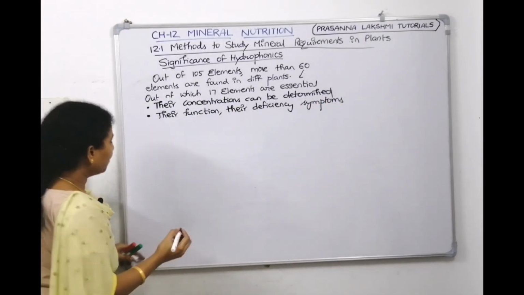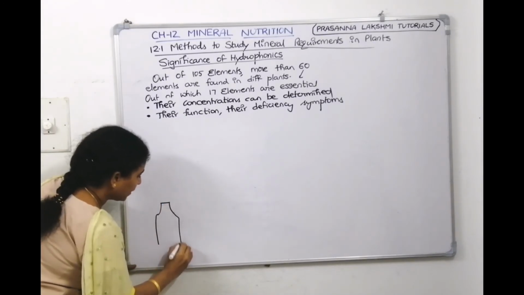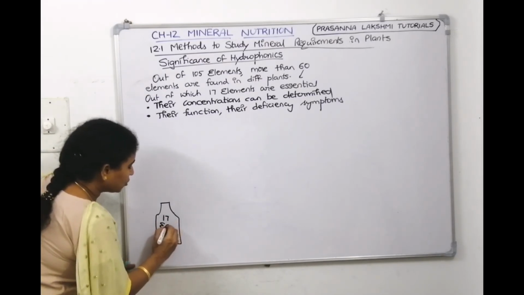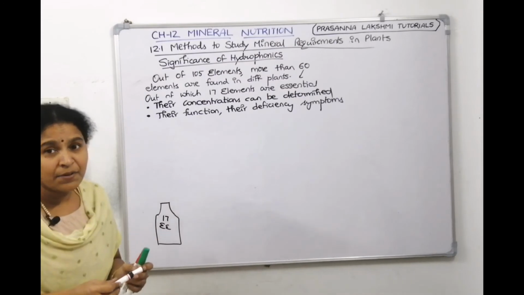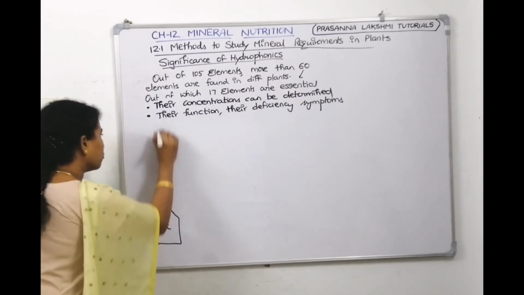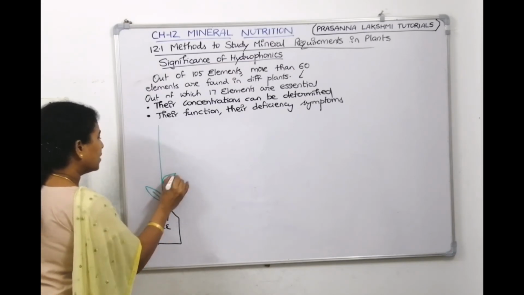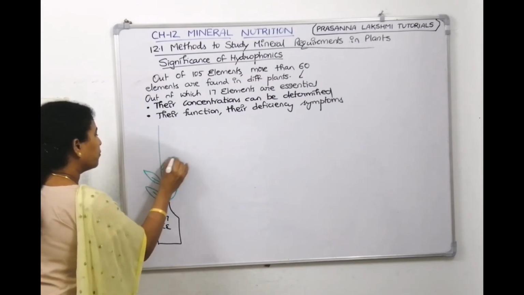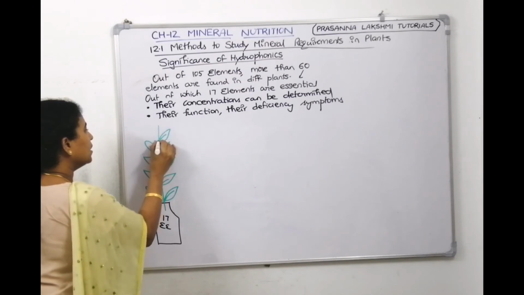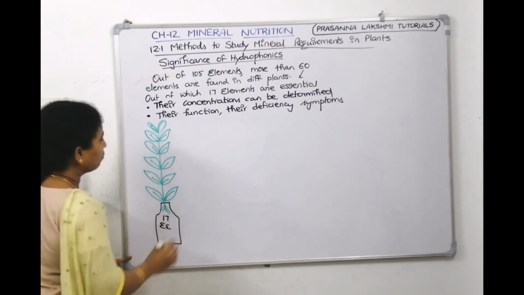So let us see a setup. What these people have done is they have taken a bottle. In this, they have taken all 17 essential elements, which are required for growth and development. Then the plant will show nice growth. The plant shows profuse growth, no deficiency manifestation. You can see the leaf, stem and all grew nicely. The root and all grew nicely.